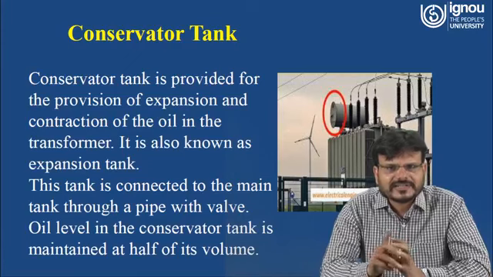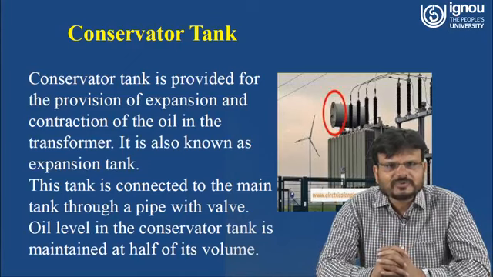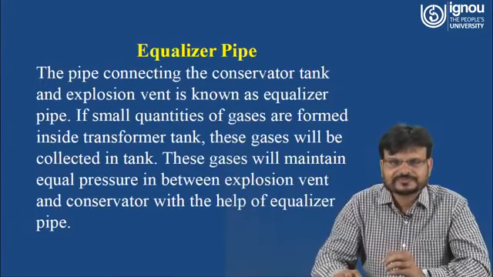Here in the red circle you can see it is a conservator. Conservator tank is provided for the expansion and contraction of the oil in the transformer. It is also known as expansion tank. This tank is connected to the main tank through a pipe with a valve. Oil level in the conservator tank is maintained at half of its volume.